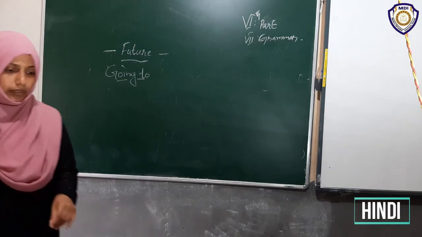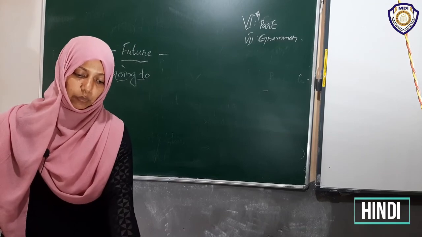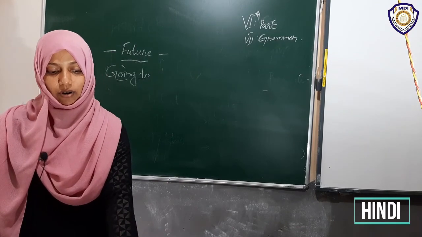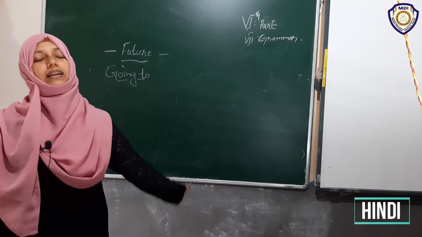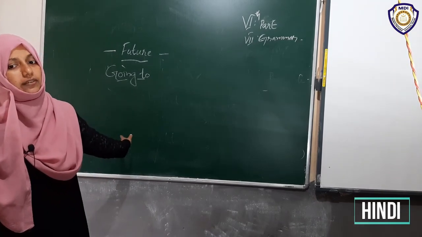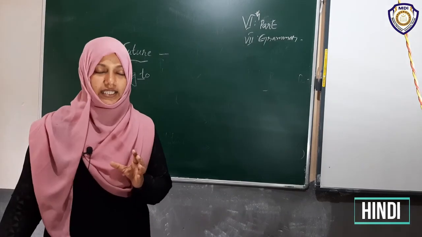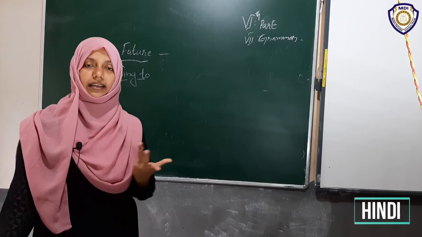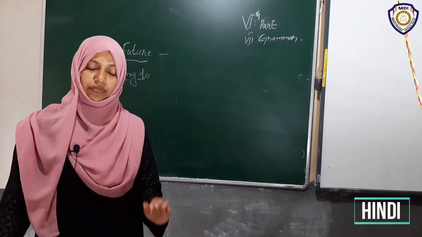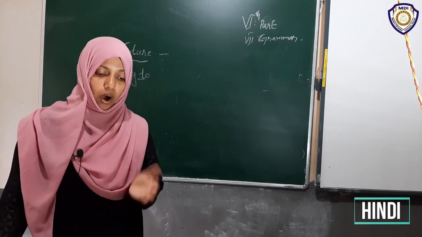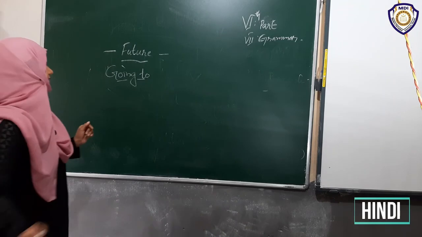We use going to when we talk about something we intended to do or have already decided to do. When I say will, as I told you, will is instant or spontaneous, suddenly, right? But in the case of going to, it is talking about something we intended to do or already decided to do. Understood? Already decided on.